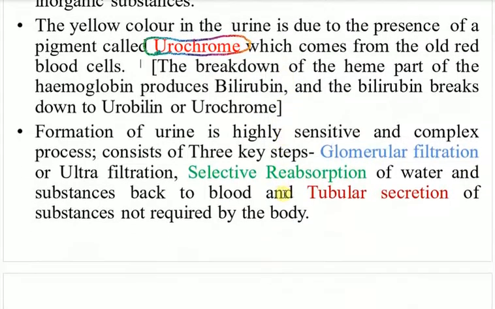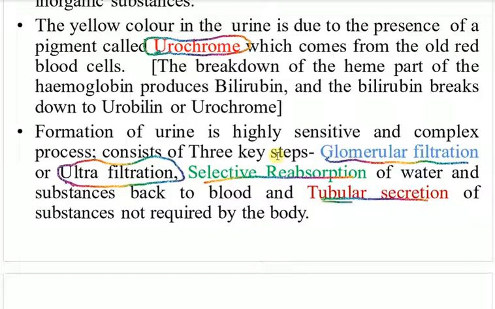Formation of urine is a highly sensitive and complex process. It consists of three key steps: glomerular filtration, or we can call it ultrafiltration; selective reabsorption of water and substances back to the blood; and tubular secretion. That's the three things: glomerular filtration, selective reabsorption, and tubular secretion.